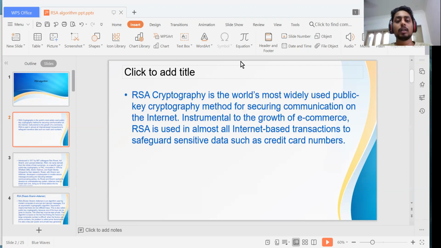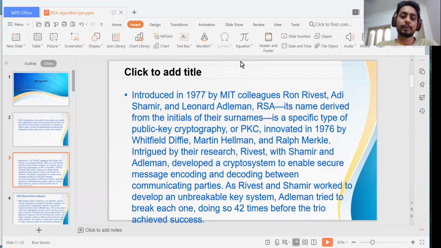First we want to learn who invented the RSA algorithm. In information security, this is the first part we learn. The RSA algorithm was introduced in 1977 by MIT colleagues Ron Rivest, Adi Shamir, and Leonard Adleman. The name RSA is derived from the initials of the surnames of these three members, and they kept it as the RSA algorithm.